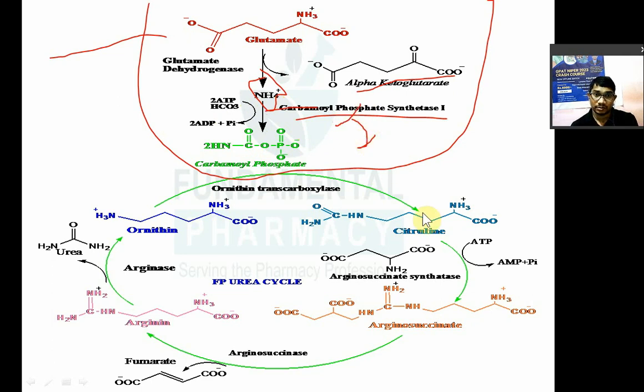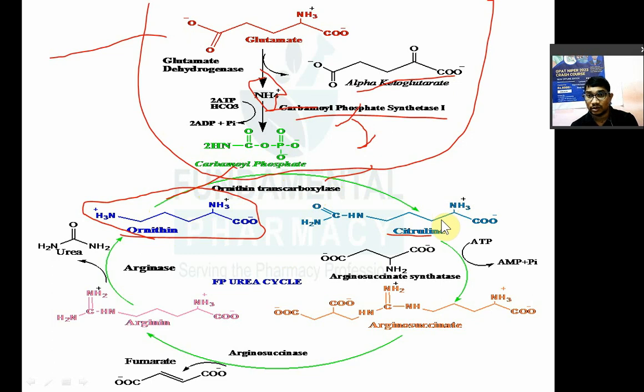Now this carbamoyl phosphate combines with ornithine. Ornithine is the intermediate amino acid. Carbamoyl phosphate and ornithine combine together to form citrulline. This reaction is catalyzed by ornithine transcarbamoylase, which converts carbamoyl phosphate and ornithine into citrulline.